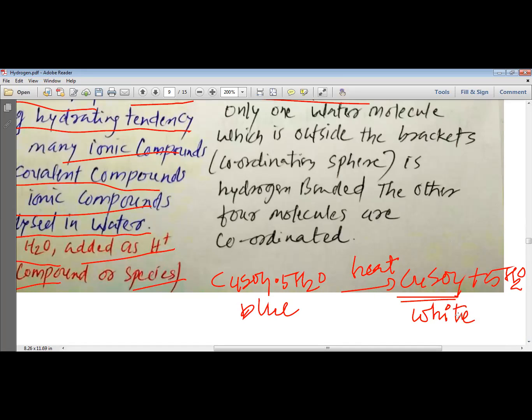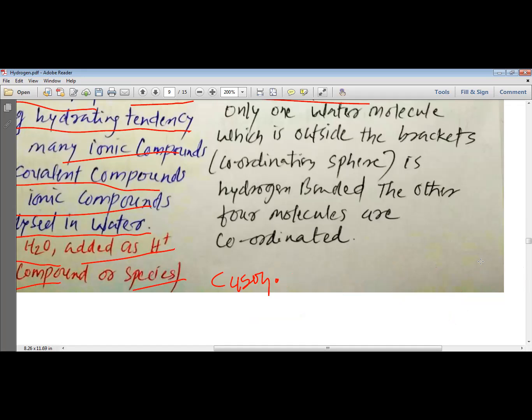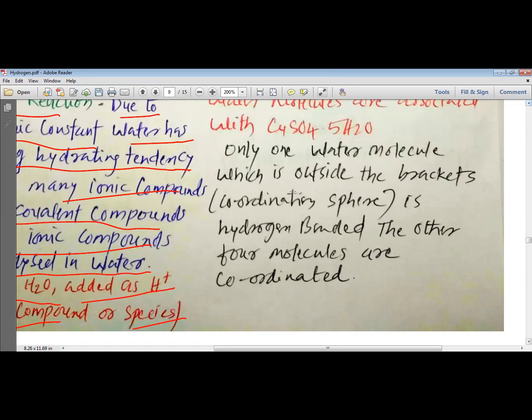I will share a link with you in the group where I have done this particular experiment that you can see on YouTube. So we can see that 5 water molecules are added to this CuSO4, which was blue in color. But out of those 5 molecules of water, one water molecule is outside the bracket. Now where is the outside of the bracket?